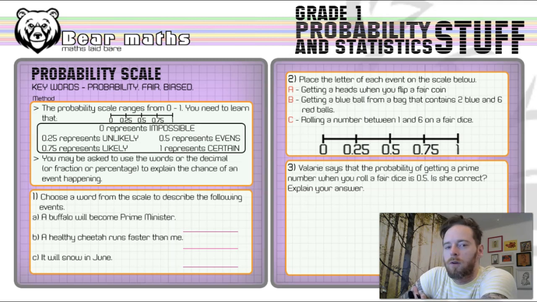So the keywords I've got for you are probability, fair and biased. Probability is the chance that something's going to happen. Fair is used in relation to experiments that are done in the world of probability, and it means that one thing isn't favoured over another. And biased is the exact opposite. It is when something is favoured over something else.